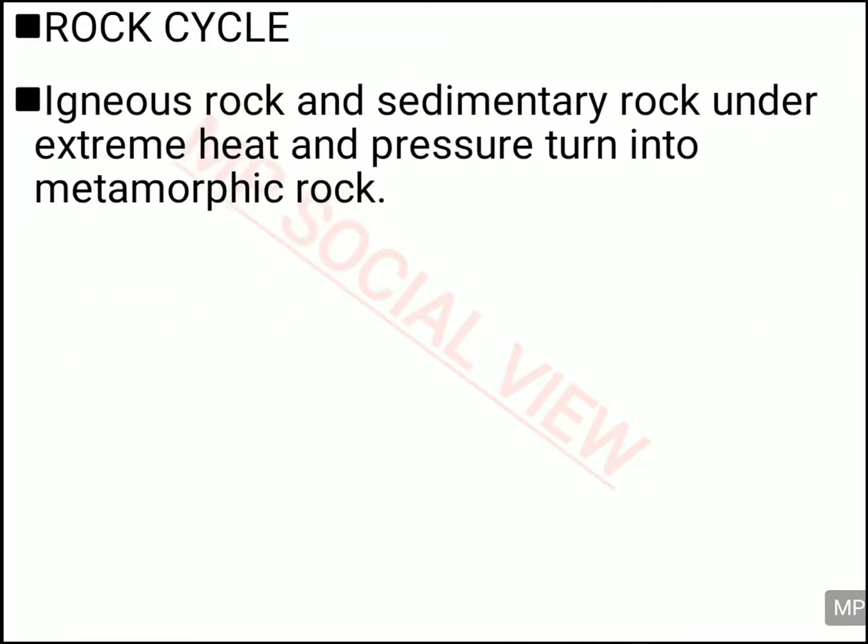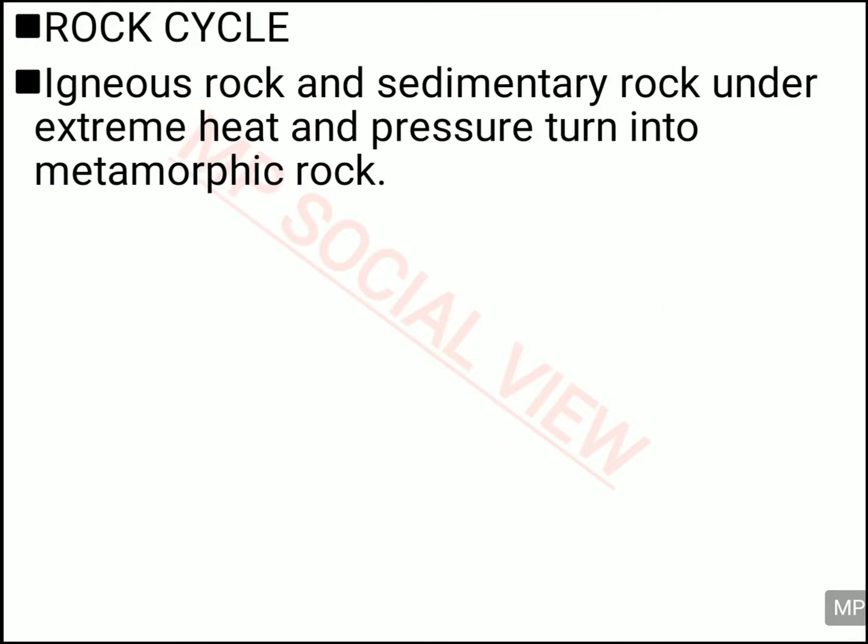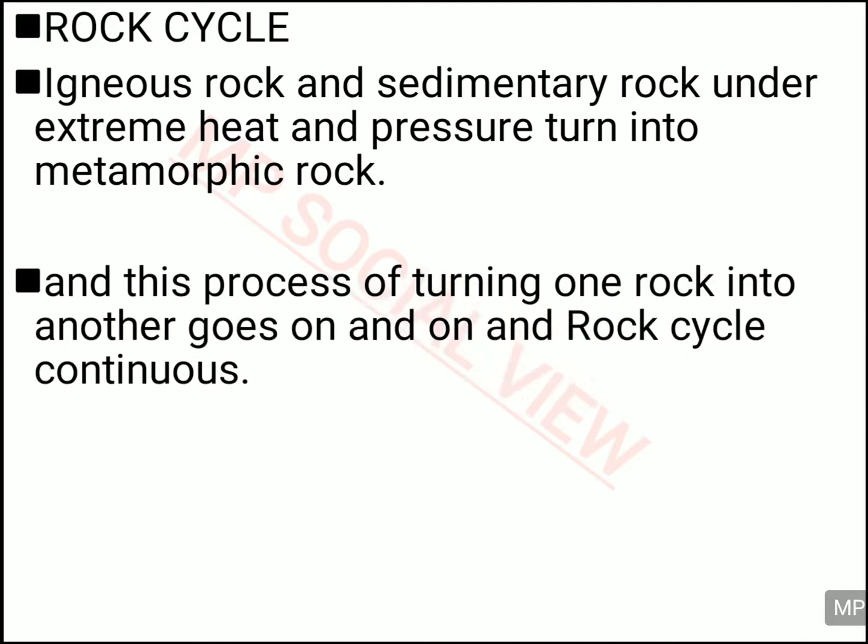Now the third way of the rock cycle is when igneous and sedimentary rock turn into metamorphic rock. Igneous and sedimentary rock, when they are put under a lot of heat and pressure, change their crystal arrangement, they reorganize themselves, the changes come in the rock, and such rocks are called metamorphic rock. So in this way, as you see, igneous and metamorphic can turn into sedimentary, metamorphic and sedimentary can turn into igneous, or igneous and sedimentary can turn into metamorphic. So one rock is changing into another rock and that rock into another rock, and this process is going on, and this is what is called the rock cycle.